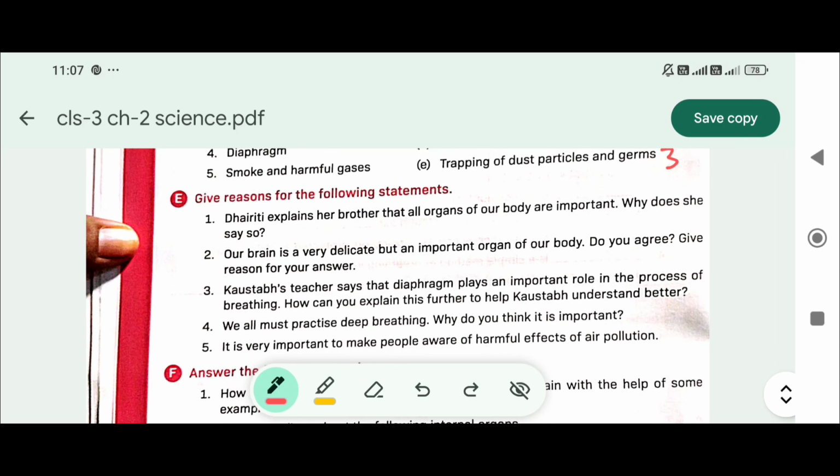Give reason for the following statements. Dhariti explains to her brother that all organs of our body are important. Why does she say so? Because they work together.